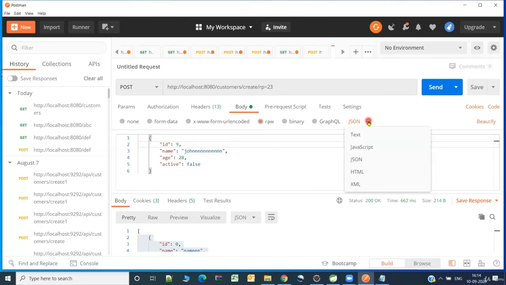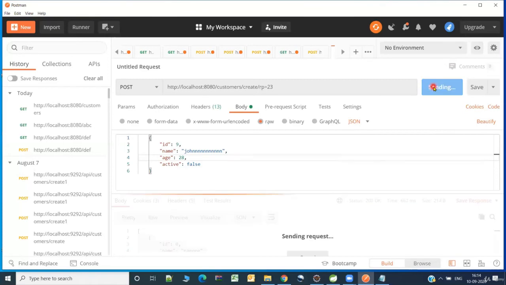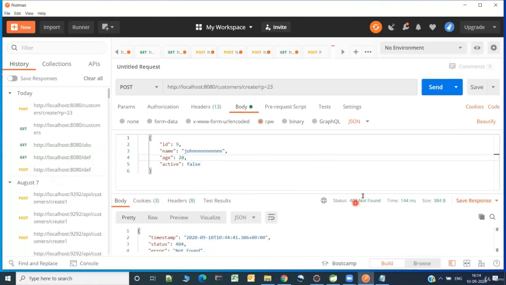As you know, there are a number of other possible ways like XML and all, but the JSON is the most predominantly used data type between the application and the REST APIs. Okay, and as I already told you, you cannot directly send the Java object because that cannot traverse through the network. Fine. Right, let me try to send it and let us see what is the response.